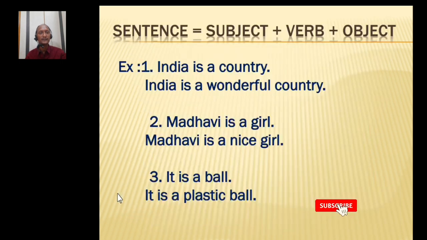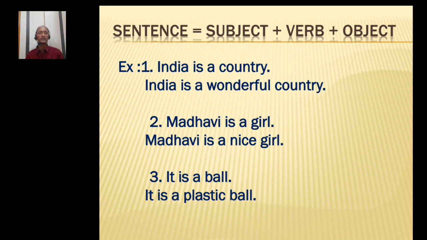Okay. What is a sentence? A sentence comprises a subject, verb and object. If I say India is a country, I made a statement without using an adjective. You can modify this statement by adding what kind of country India is. So I can say India is a wonderful country. Likewise, you see other examples, second and third. Madhavi is a girl.